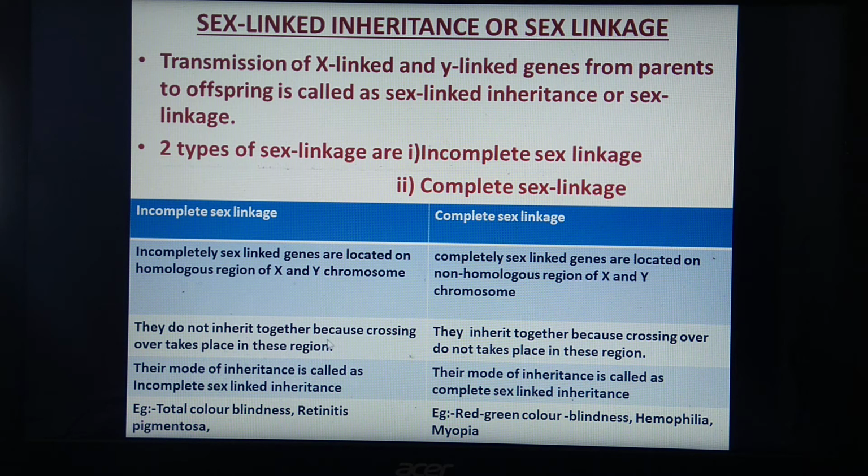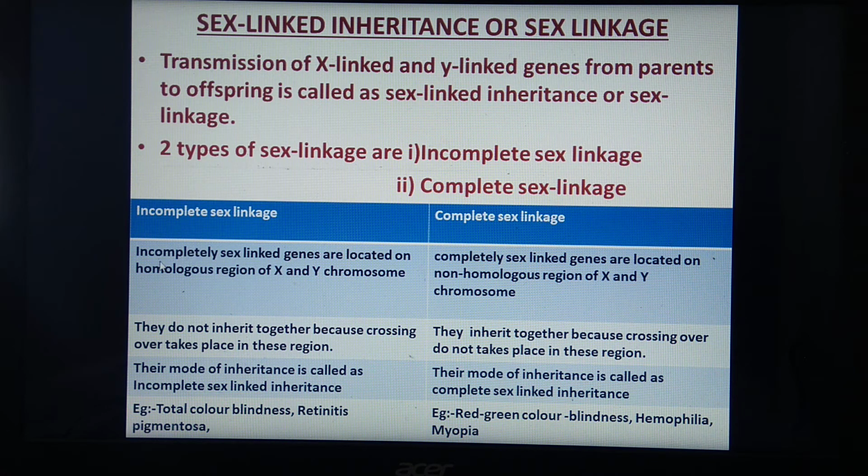Because of crossing over, they get separated from each other, and because they cannot inherit together, this mode of inheritance is called incomplete sex linkage, and the inheritance becomes incomplete sex-linked inheritance. Examples mentioned are total color blindness and retinitis pigmentosa.